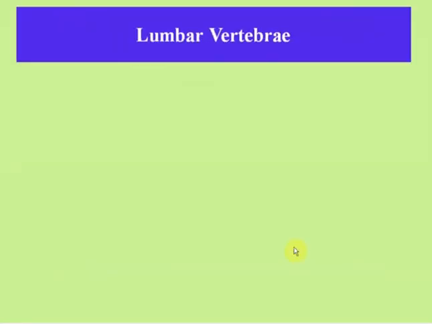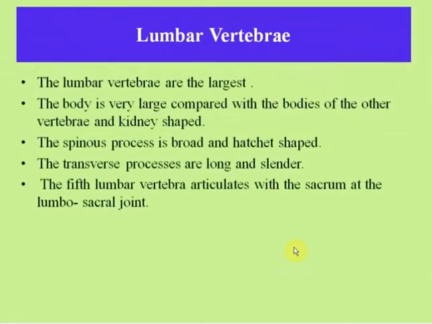Now the lumbar vertebrae. The lumbar vertebrae are the largest. The body is very large compared with the bodies of other vertebrae and is kidney-shaped. The spinous process is broad and hatchet-shaped. The transverse processes are long and slender. The fifth lumbar vertebra articulates with the sacrum at the lumbosacral joint.